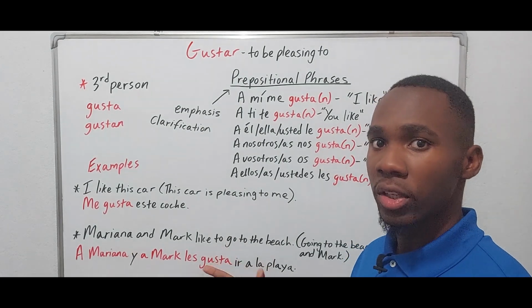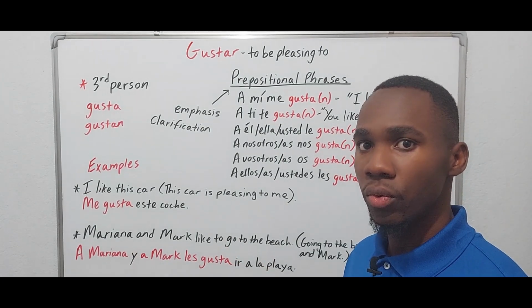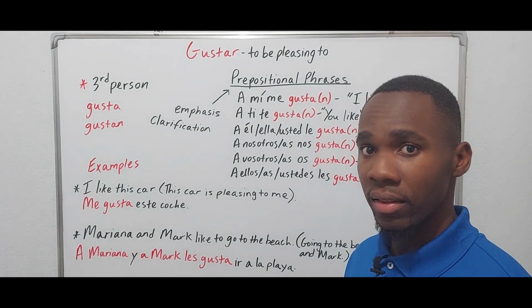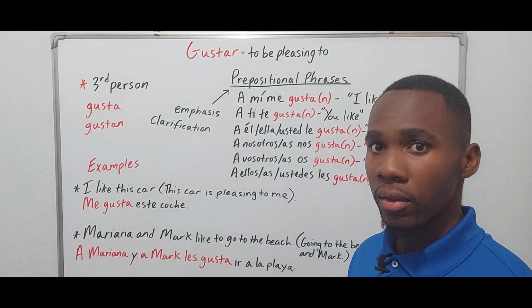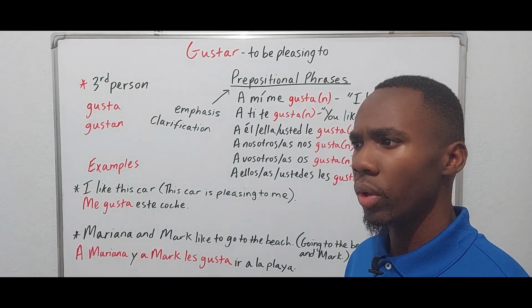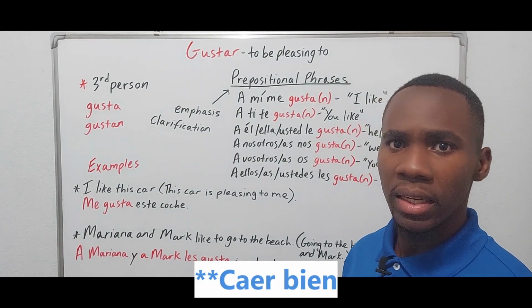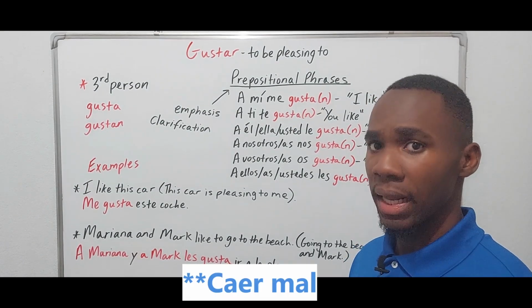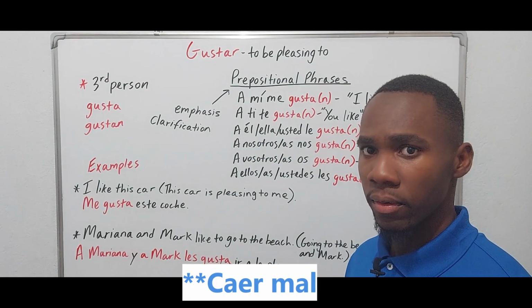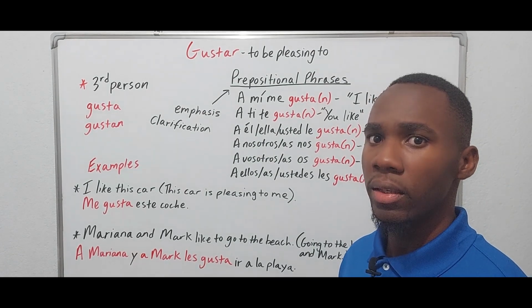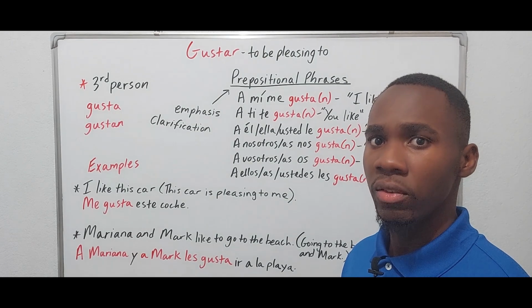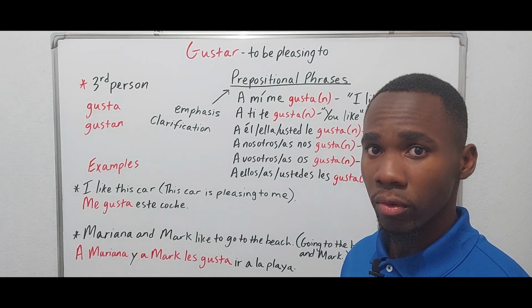But the verb gustar is used to express dislikes and likes. We don't usually use it with people. We would more use caer bien or caer mal, right? But the verb gustar means to be pleasing to, right?